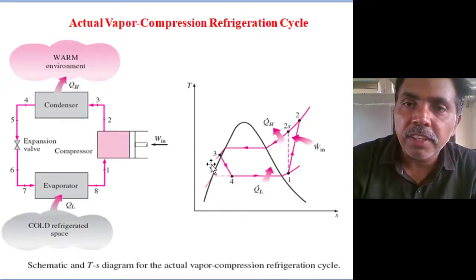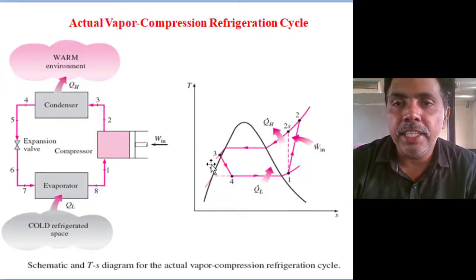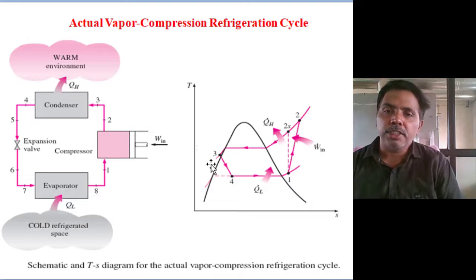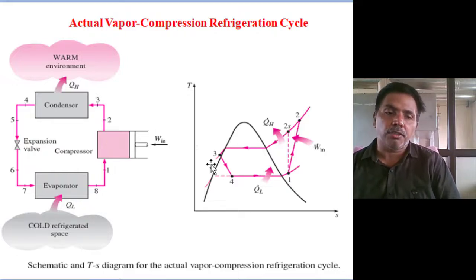So the size of the condenser coil is increasing in the actual case. Theoretically, in the ideal vapor compression system, a 3 kilowatt system is sufficient for removal of heat in the condenser. In the actual condition, it may require 3.5, with a factor of safety.